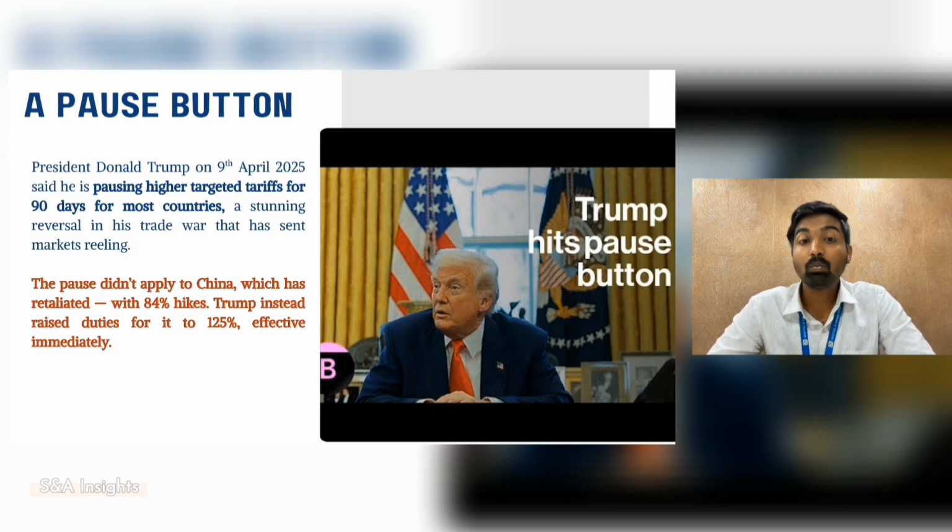Closing thought. Trade wars aren't won in a day. Some countries will bend, others will fight back. And in the end, everyone pays the price. The question is, who can afford it?